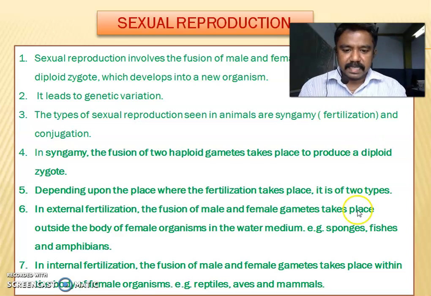In internal fertilization, the fusion of male and female gametes takes place within the body. The fertilization occurs inside the body of the female organism. Examples: reptiles, eels and mammals. The ovum and sperm are fused inside the body. It is called internal fertilization. Internal fertilization occurs in reptiles, eels and mammals.